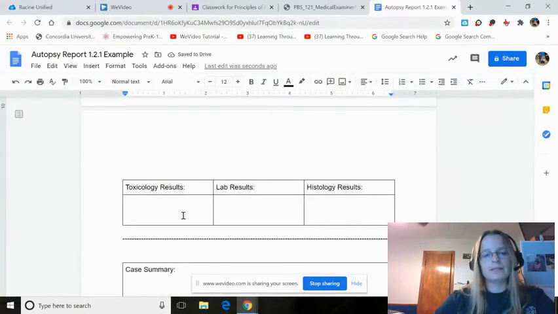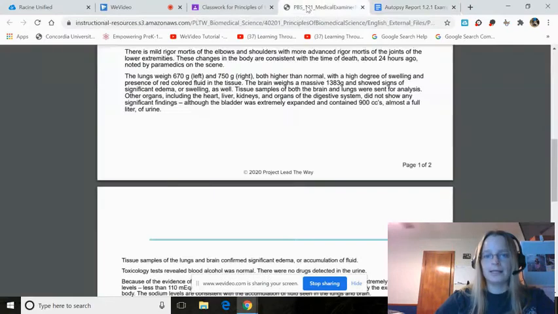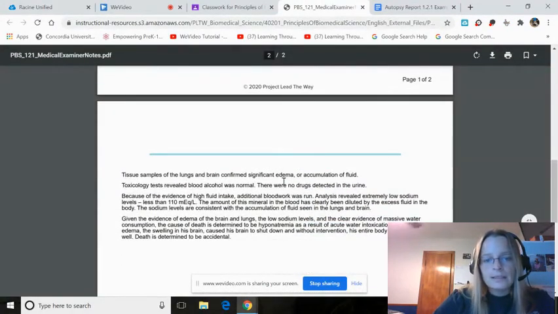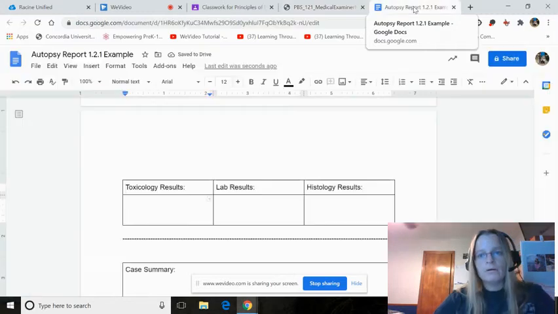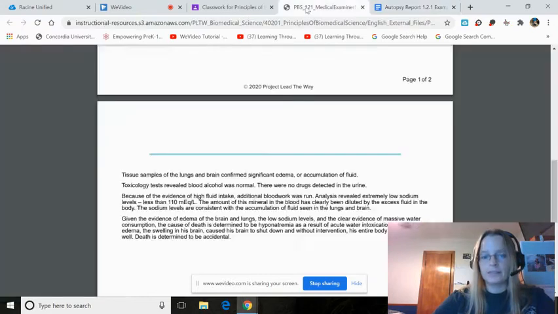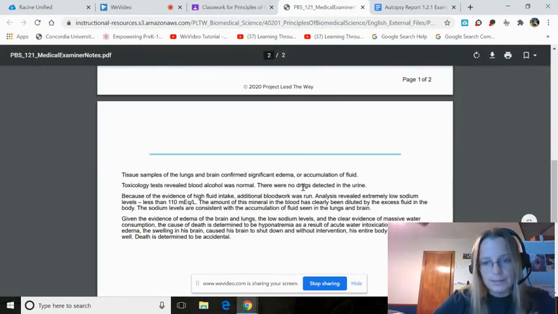All right, so let's look at toxicology. They'll tell us what the toxicology results were. So no alcohol or drugs. Lab results. Let's see if there's a section that says something about lab results. Here we go.